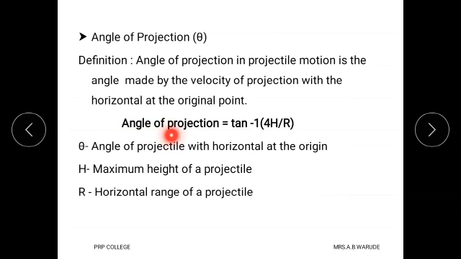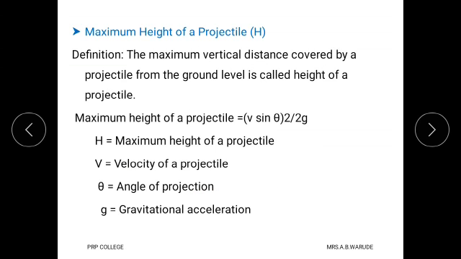Then there is a formula for angle of projection: theta equals tan inverse of 4H upon R, where theta means angle of projectile with the horizontal surface starting at the original point, H is the maximum height of projectile and R is the horizontal range of projectile.